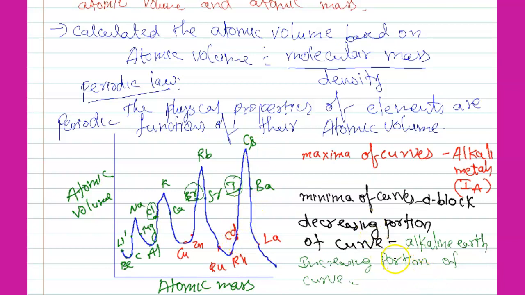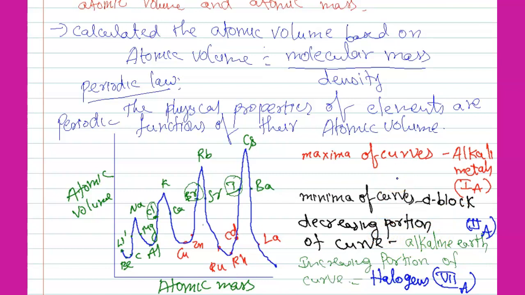So the increasing portion is occupied by the halogens: fluorine, chlorine, bromine, 7th group elements. So students, here we should observe mainly 4 points.